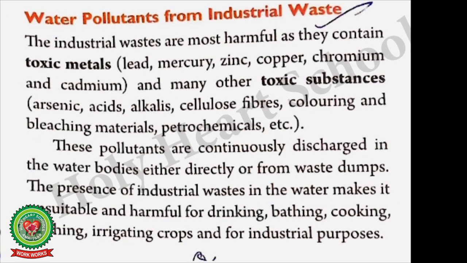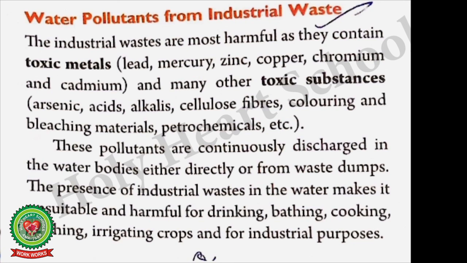Now let us read water pollutants from industrial waste from your book. Coming back to your book on page number 130, water pollutants from industrial waste. The industrial wastes are most harmful as they contain toxic metals, that is poisonous metals like lead, mercury, zinc, copper, chromium and cadmium, and many other toxic substances like arsenic, acids, alkalis, cellulose fibers, coloring and bleaching materials, petrochemicals, etc. These pollutants are continuously discharged in the water bodies, that is, they are released into the water bodies either directly or from waste dumps.